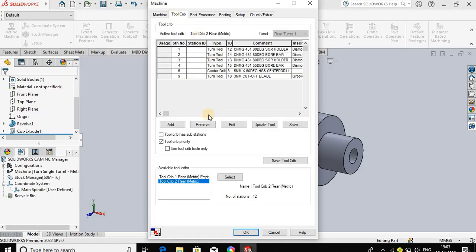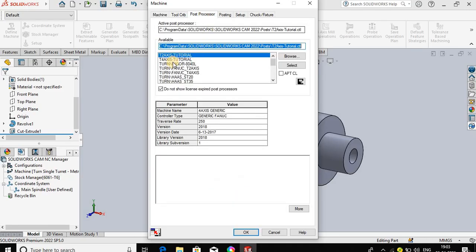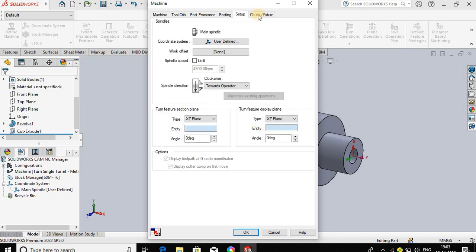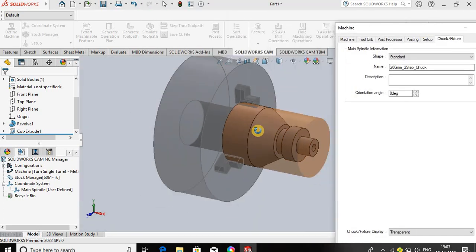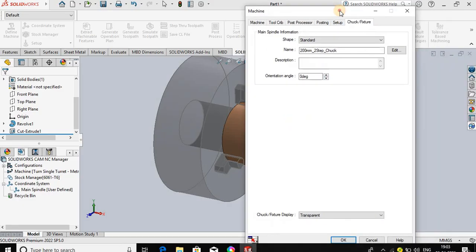Next, tool crib to rear metric, select. Post processor to access tutorial, select. Then setup and chuck position. You can check. Zoom out. If this is okay, without changing the chuck, press OK.